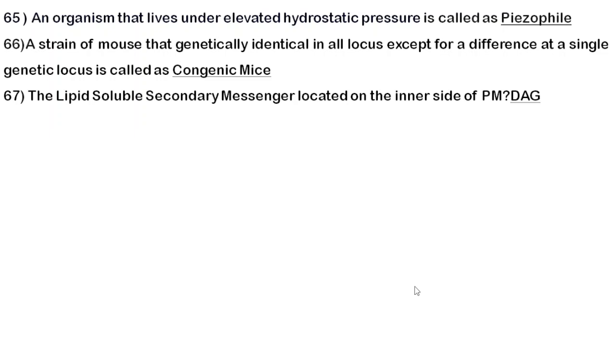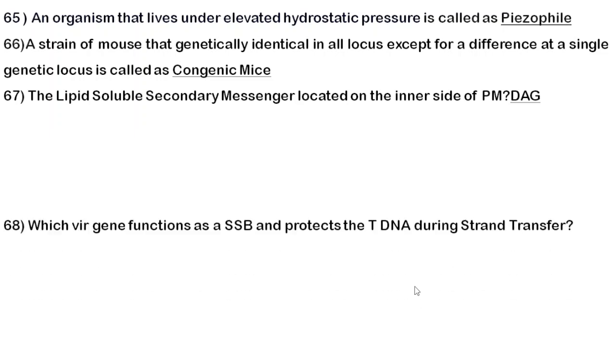Next question is, the lipid soluble secondary messenger located on the inner side of the plasma membrane is called DAG, diacylglycerol. Your cAMP and Ca2+ are water soluble and present in the cytosol, whereas diacylglycerol is located on the inner side of your plasma membrane and is lipid soluble.